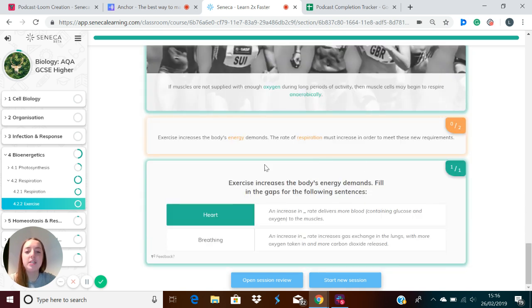So what can our body do to respond to this increased demand for energy? We can increase our heart rate to deliver more blood to the muscles, and we can also increase our breathing rate to get more oxygen into the body and to get rid of the carbon dioxide which is produced when we respire. And that sums up what happens during exercise and respiration.